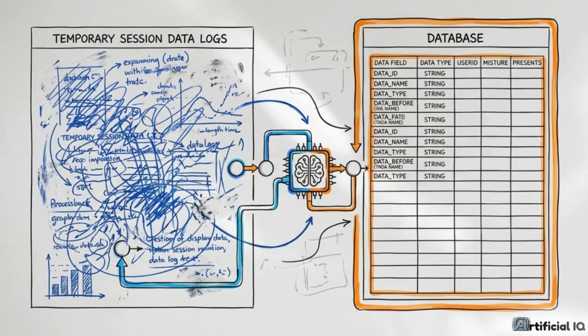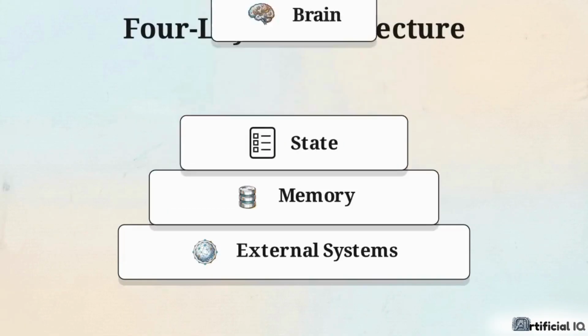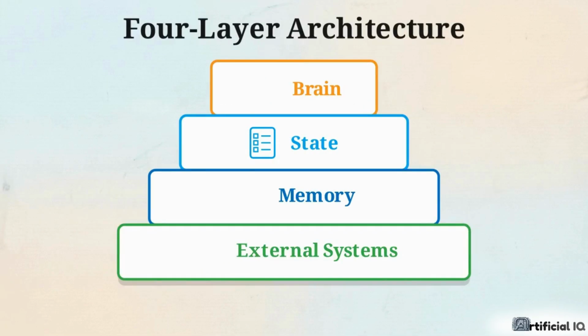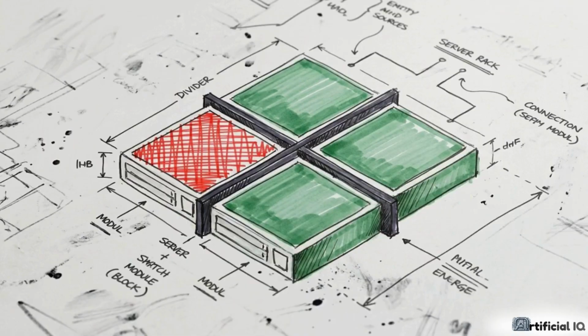The system must be designed so that fast-changing immediate constraints do not corrupt the long-term data stored in the memory layer. This stability is achieved through a four-layer architecture: the brain, the state, the memory, and the external systems. Physically separating these layers allows the system to maintain a ground truth and recover progress when a component fails mid-task.